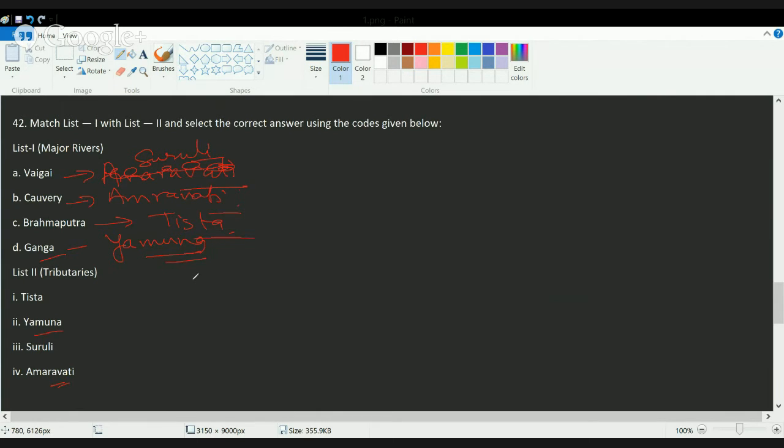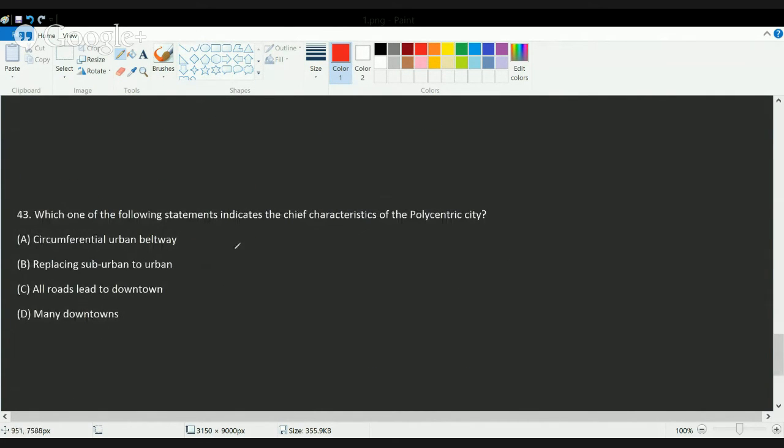The next question here is, which of the following is the chief characteristic of polycentric city? Now, what are polycentric cities? There are two types of cities, monocentric and polycentric. Monocentric is a city that develops around the center or a single downtown.